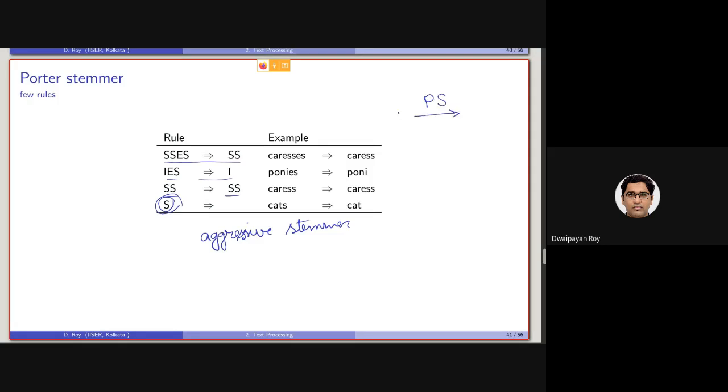So for the document, we will be applying Porter stemmer to get D prime. For the query, we will be applying this Porter stemmer to get Q prime. Now, instead of checking the similarity between D and Q, we will be computing the similarity between D prime and Q prime. As Porter stemmer will be applied on both ends, it will not be a problem. In most of the cases, it will not be a problem, but there can be some certain problems which we will be encountering during writing some actual programs. We will be discussing them then.